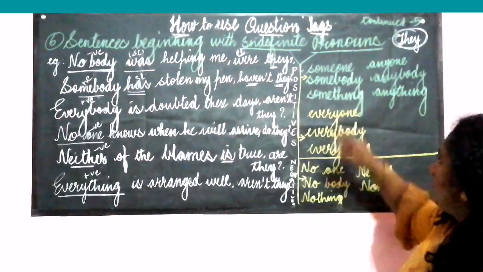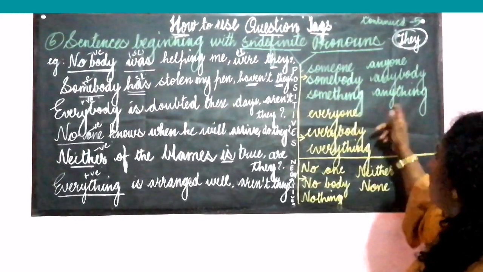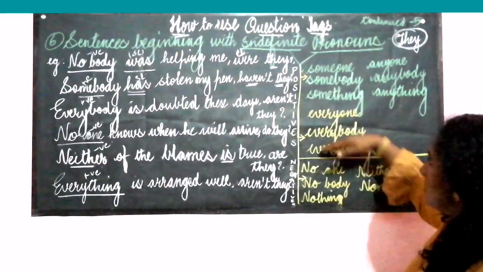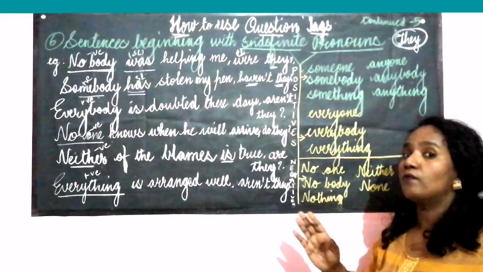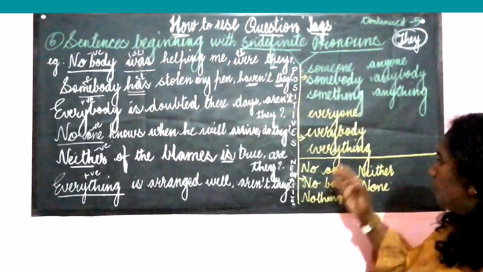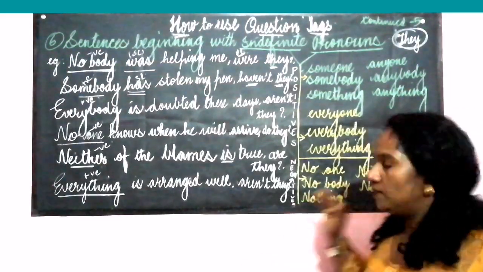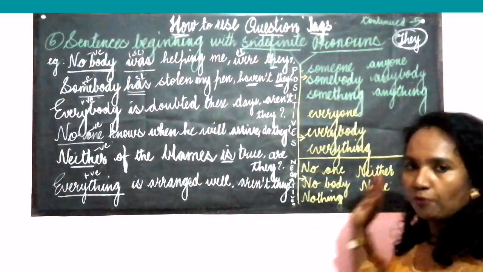Someone, somebody, something, anyone, anybody, anything, everyone, everybody, everything. These are all positive pronouns, and we have some negative pronouns as well. Those are no one, nobody, nothing, neither, none. These are the negative pronouns.